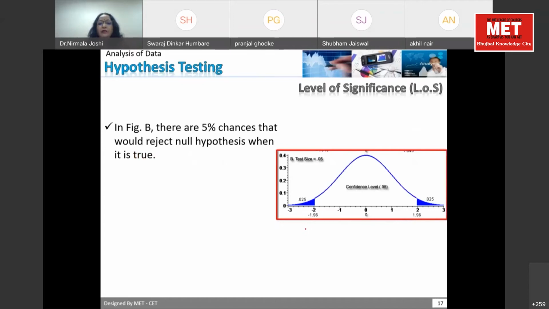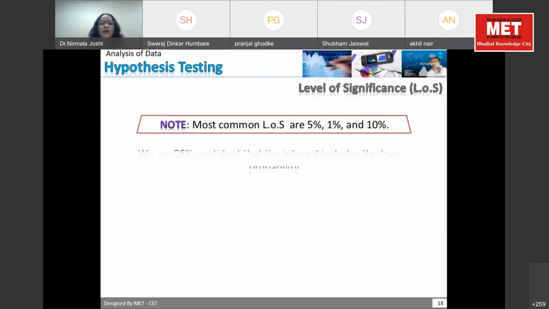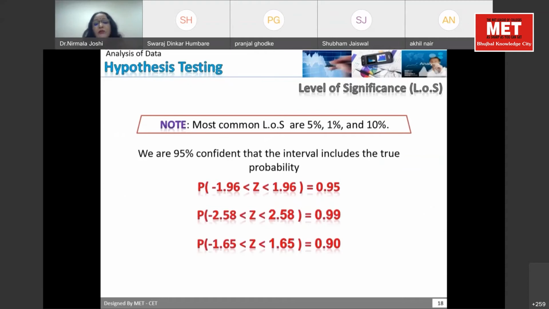Now, we have already discussed this. I am sure that you have learned it very easily. This is a very simple concept. I have given all the examples. If the level of confidence is 95%, the significance will be 5% and so on. Now, when we are talking about level of confidence and significance, if we go and see the tables where the Z area is given, suppose my level of confidence is 95%.